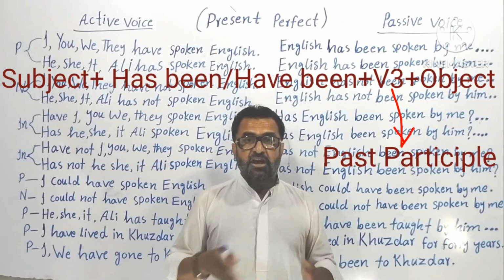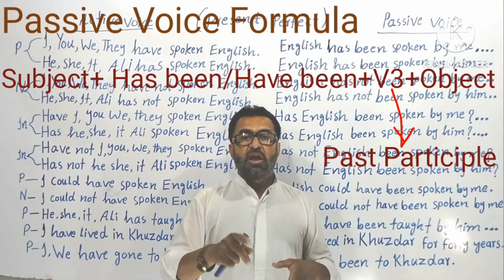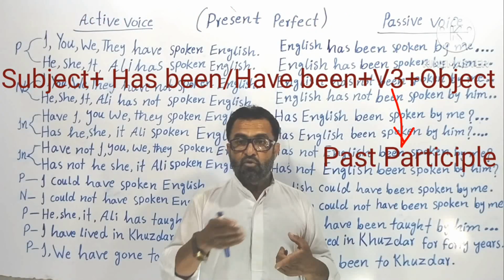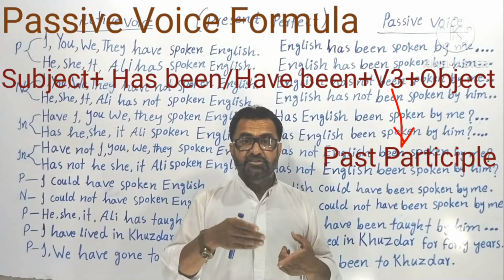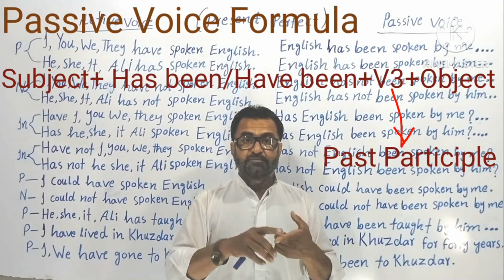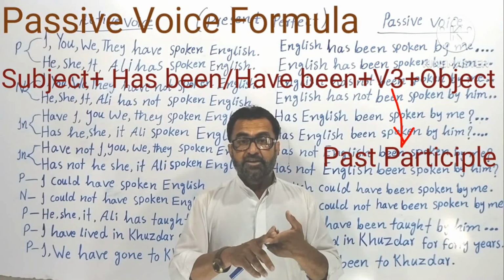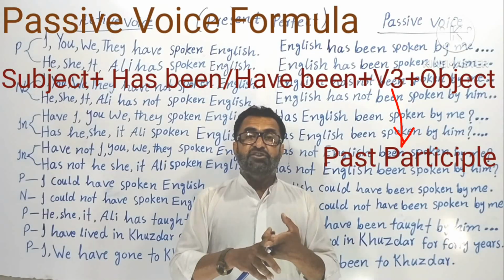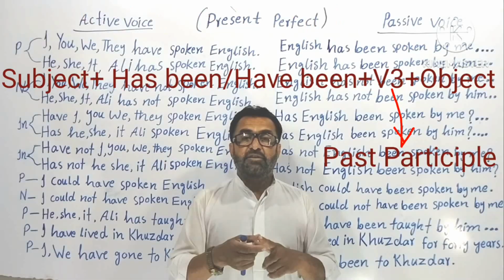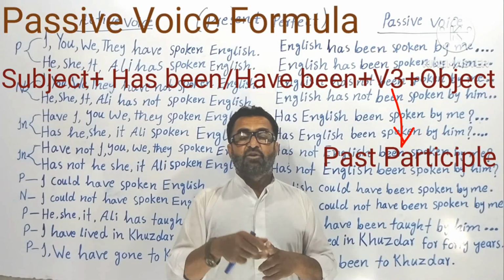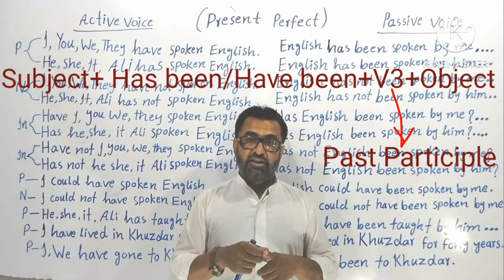I mean, is, are, and was, were, has, have. No, no, no. I'm talking about the main verbs. I mean, go, come, read, write. Okay, such verbs. So the main verb that is used in passive voice must be the third form of the verb, which is called past participle, or you can say V3.